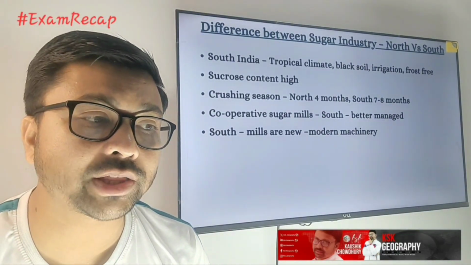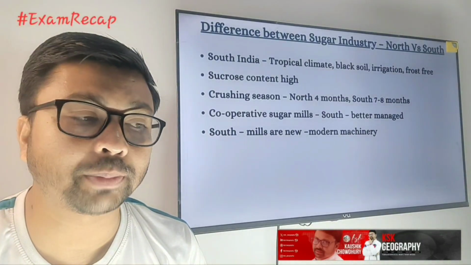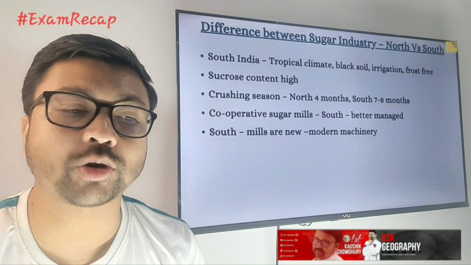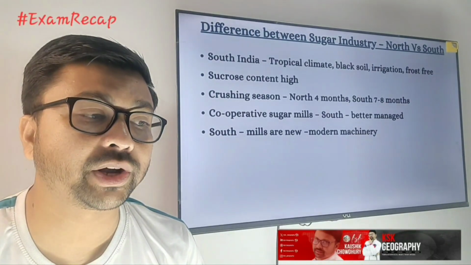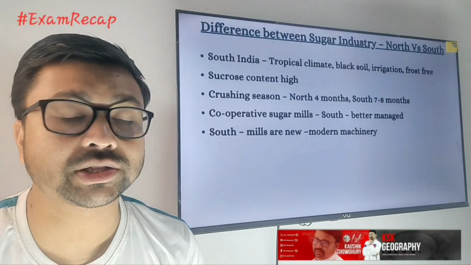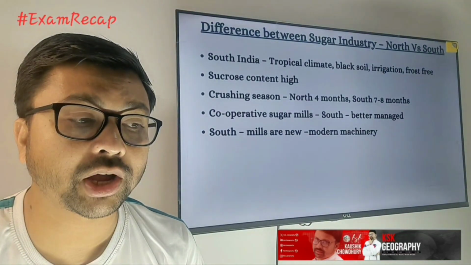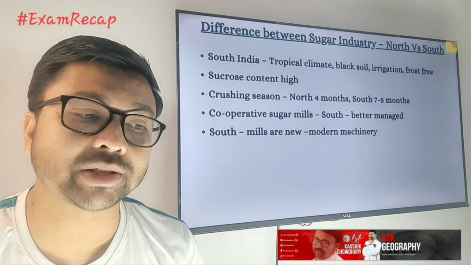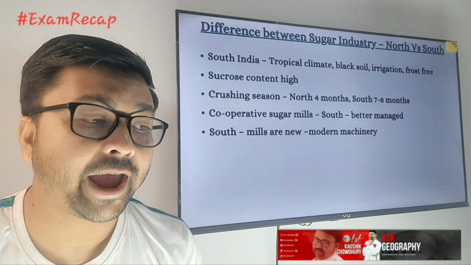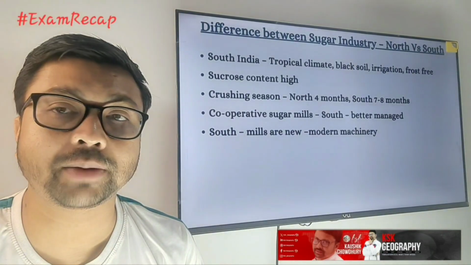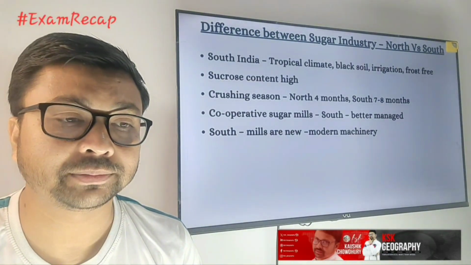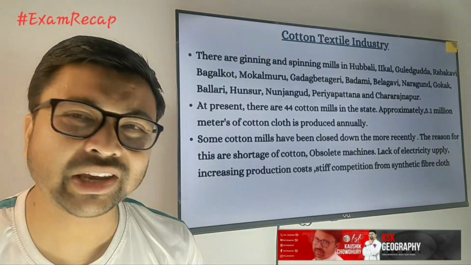And we have already discussed why the sugar industry is shifting much more to the southern part, because the southern part has a tropical climate, black soil, good irrigation facilities, and the sucrose content is high because of the good quality sugar cane we are getting. Crushing seasons are much longer in the south: in North India it is just 4 months, in South India it is 7 to 8 months. Cooperative sugar mills are much more common, and the mills are new and use modern machinery. So that's why it is preferred to shift to the southern part of India.